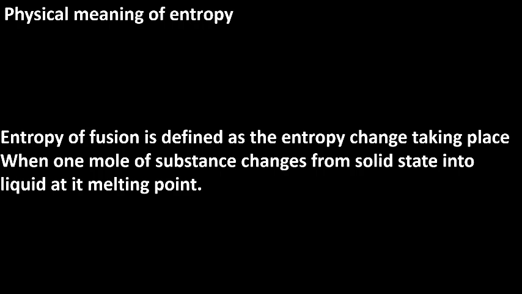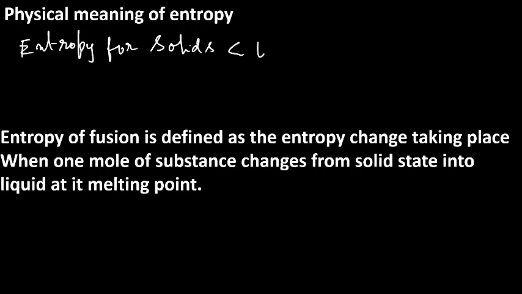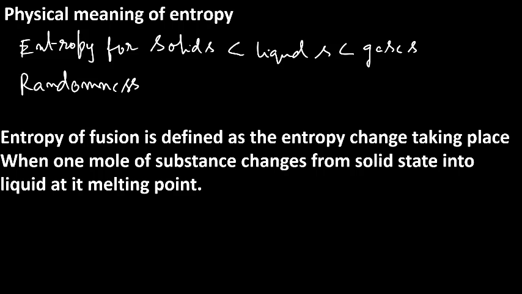Whereas in solid substances, the molecules or particles are held very tightly with each other. Therefore, the entropy of solids is less than the entropy of liquids, which is less than the entropy of gaseous substances. That is, the randomness of gases is maximum, whereas the randomness of solids is minimum.